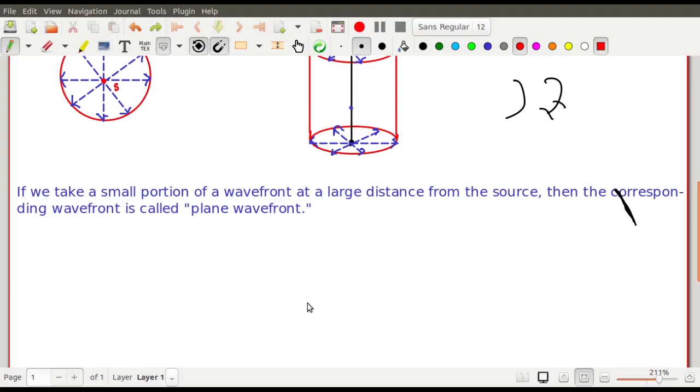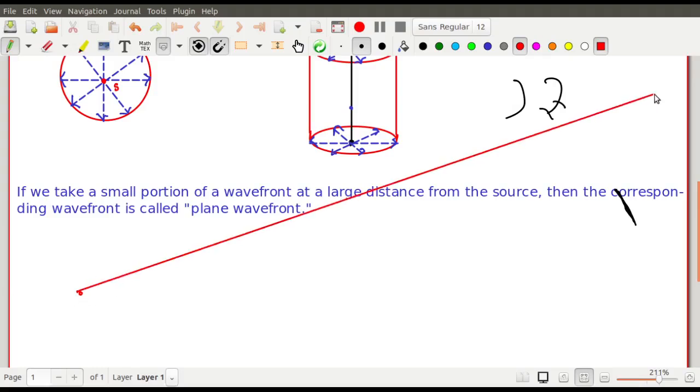You know that sun rays are taken as a parallel beam of light because the sun rays are coming from infinity. Whenever we deal with the sun rays, we take a parallel beam of light because the beam is coming from infinity. That is what you understand in a very simple manner.